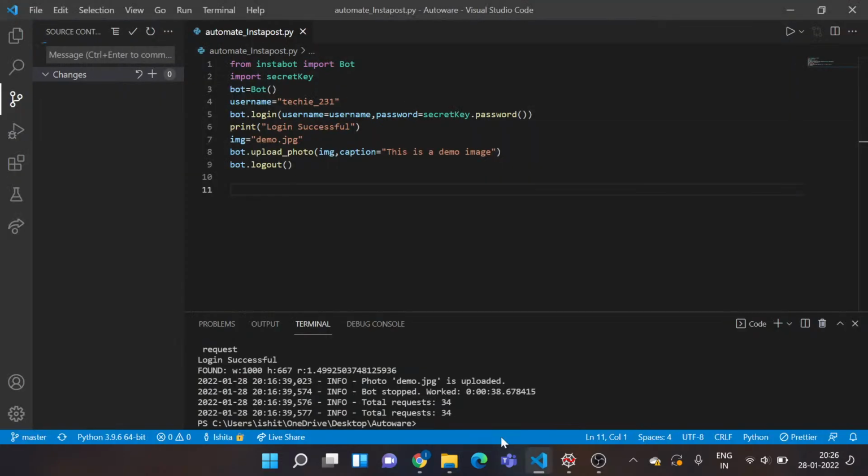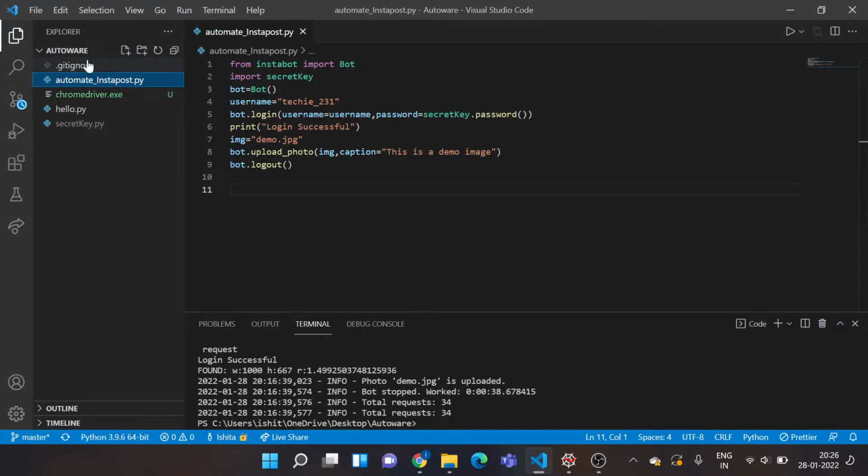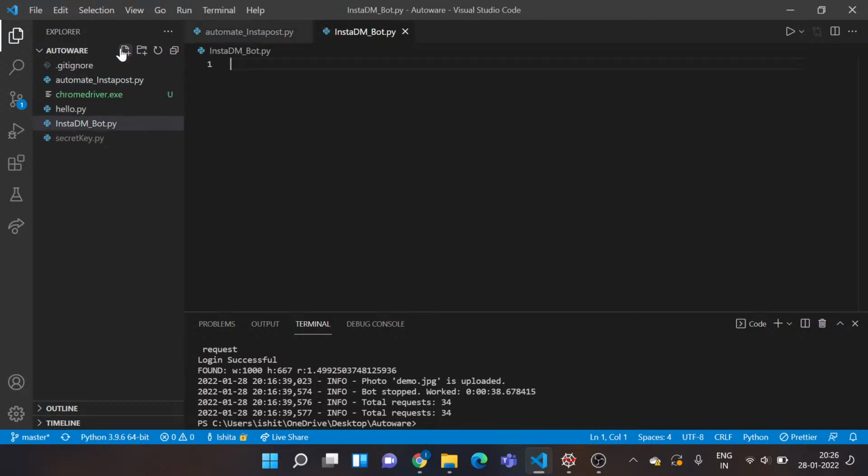So I'll go back to my Visual Studio Code and create one more file to get this job done. So I'll name it as insta dm bot dot py. That's py is for Python script. Okay.